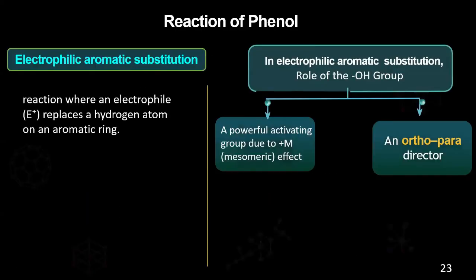So next one, electrophilic aromatic substitution. So what is the meaning of aromatic? It's nothing but a closed chain. In organic compounds we have two things: one is aliphatic, the other aromatic. Aromatic means the closed chain, aliphatic means the open chain. So an aromatic compound is a closed chain which undergoes electrophilic substitution.